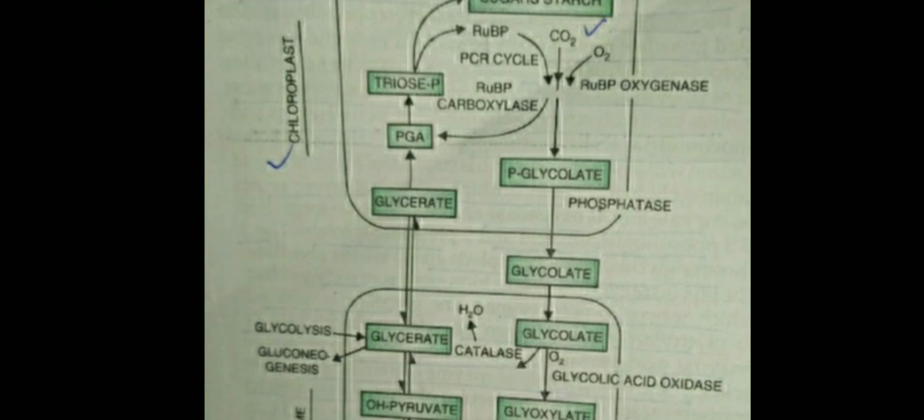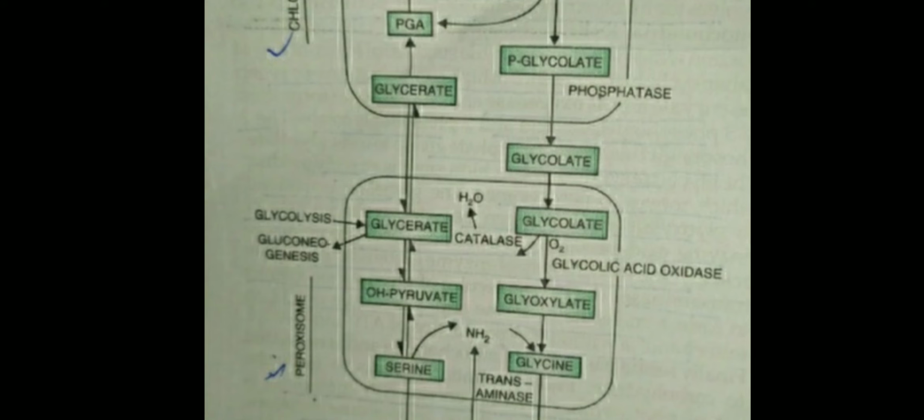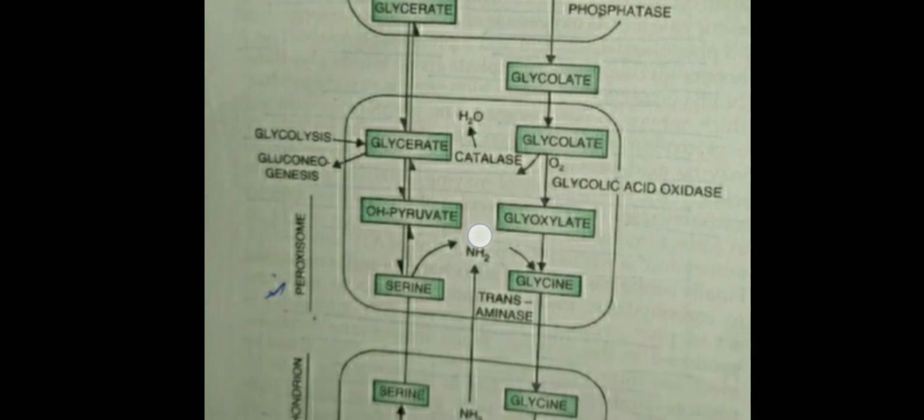This glycolate is then transferred to the peroxisome. In the peroxisome, through a sequential process, glycolate is converted into glyoxylate and then into glycine.